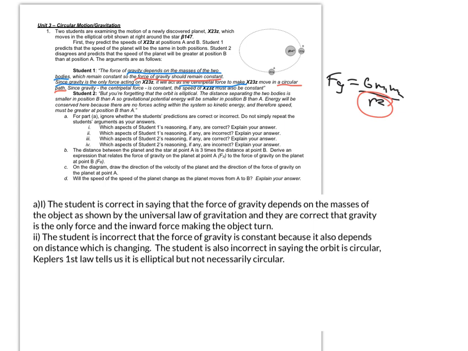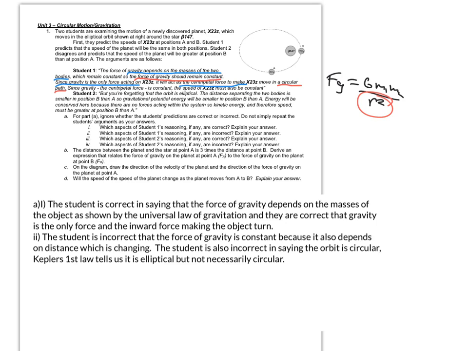For the second part here, I'm going to say the student's incorrect, student one that is, because the force of gravity also depends on the distance, and also it's going to be an elliptical orbit, which is what Kepler's first law tells us, not necessarily circular though. Let's go ahead and move on then to the second student and highlight the correct and incorrect things.